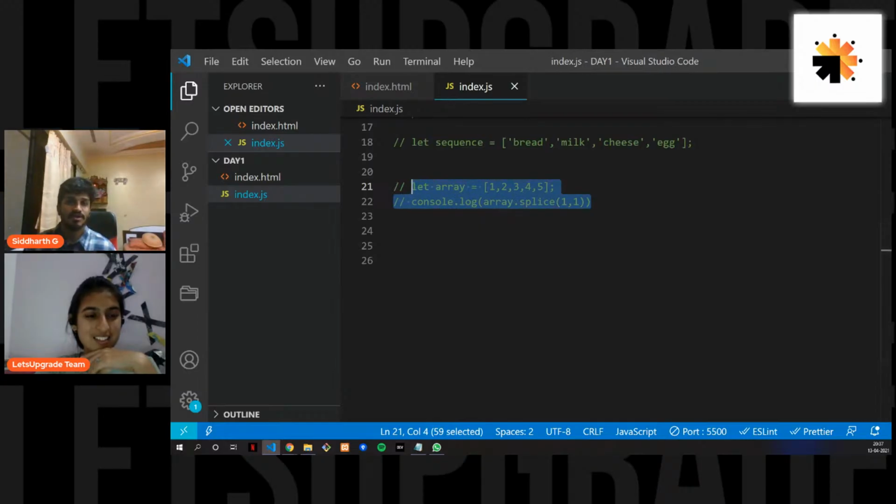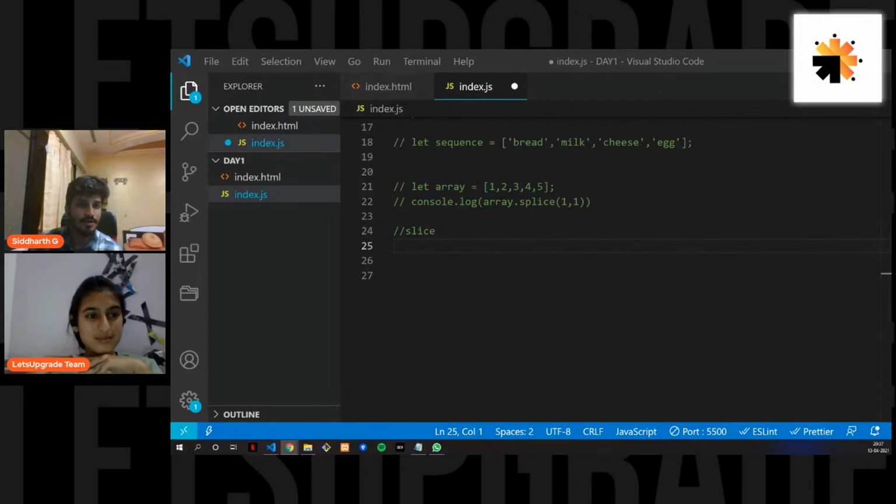Now let's see what slice is. Okay, guys, just pay attention. This is the last thing for today. Just give me 5 minutes, and you will be good at arrays and array methods. Slice also takes two arguments. The first argument is required. Here it's not an index; the integer specifies from where you want to start the selection. And the second argument specifies where to end the selection.